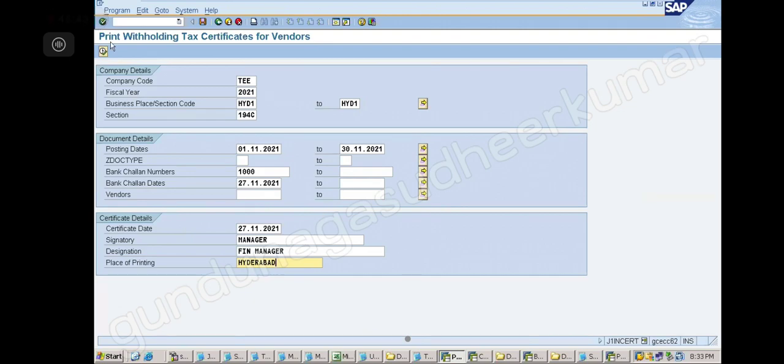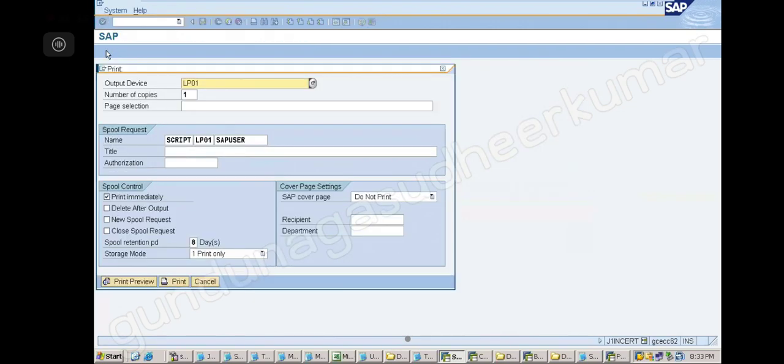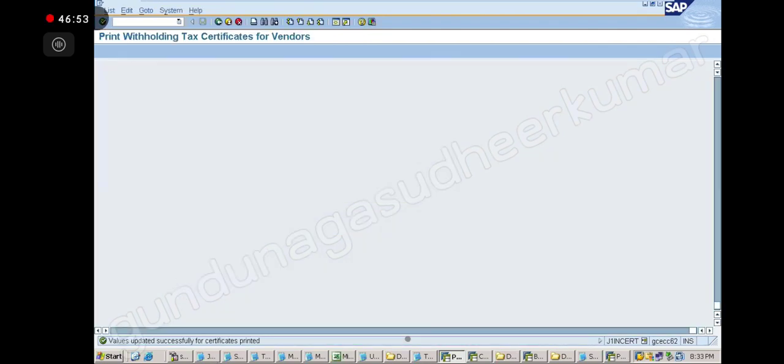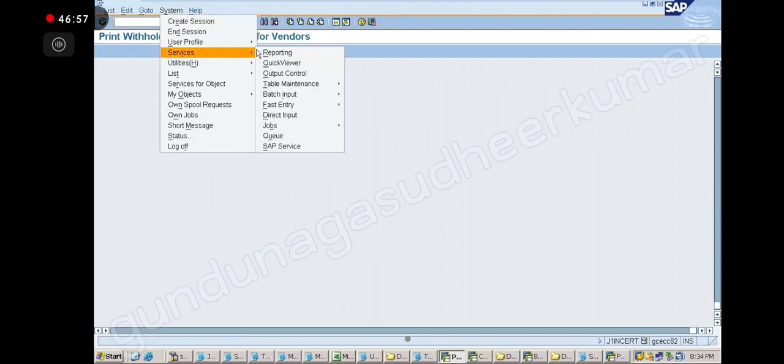Okay, click on execute now. Now you are going to see the certificate, right? You click on print. Values were updated successfully. Now you go to System, Services, Output Control. You go there.